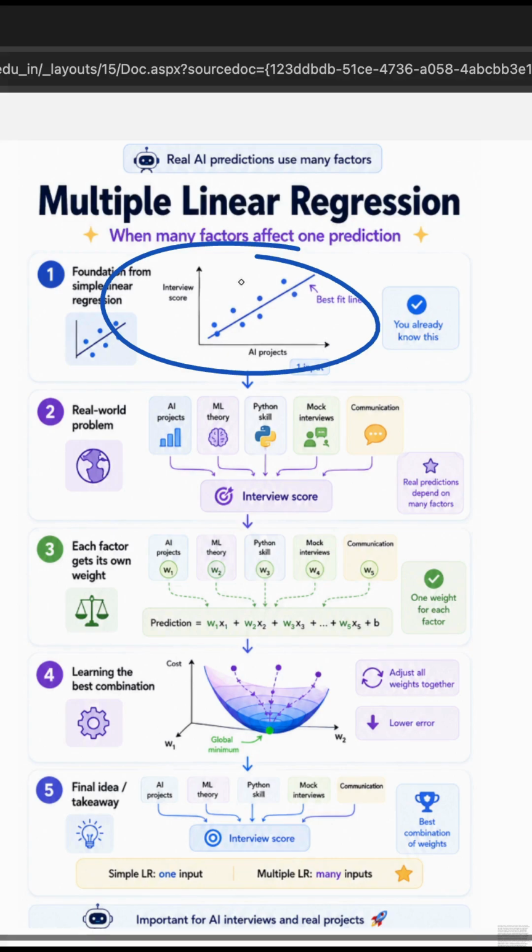Imagine you're predicting a candidate's AI interview score. It's not only based on how many AI projects they built. It also depends on ML theory, Python skill, mock interviews, and communication. And that's where multiple linear regression comes in.